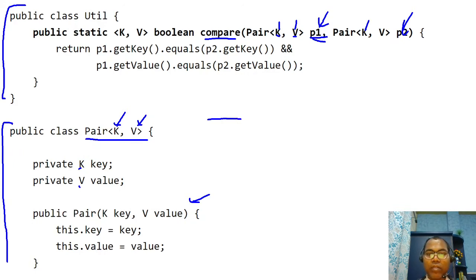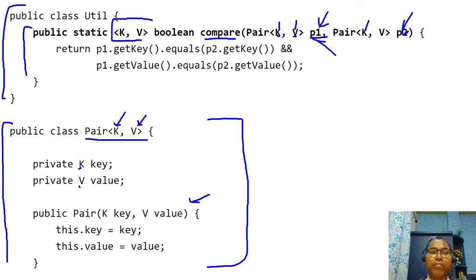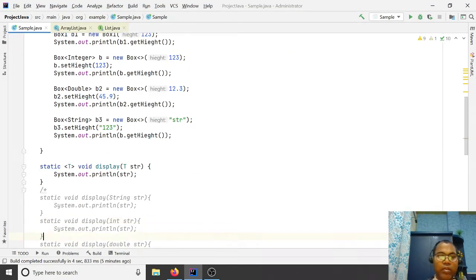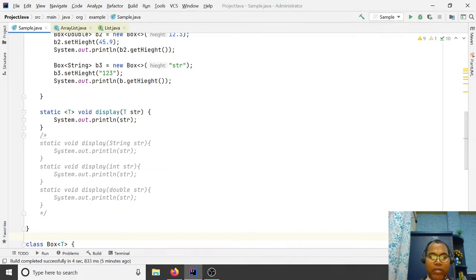In this case it's okay, but if you are writing a method, in a method these are local variables. So here K and V you can define before the return type, and after that you can use K and V generics here.